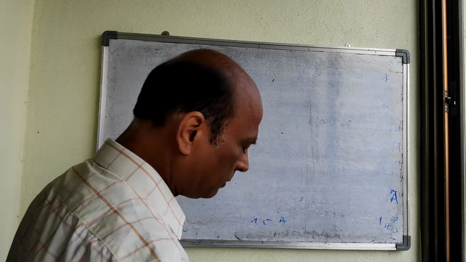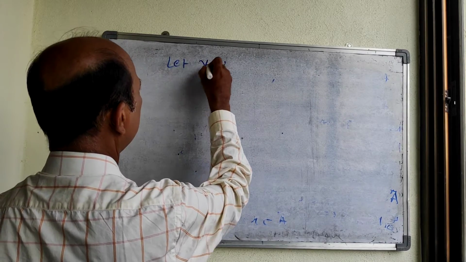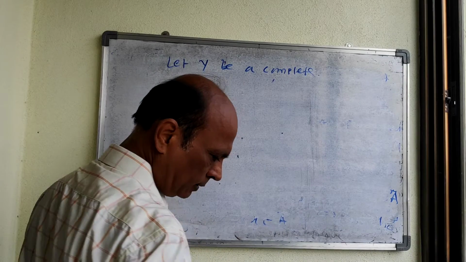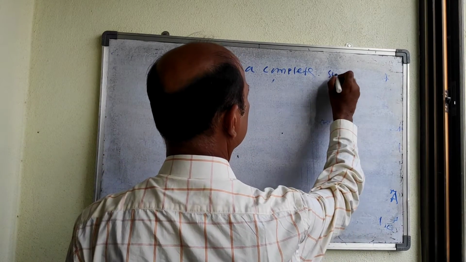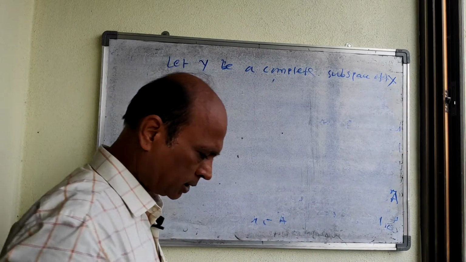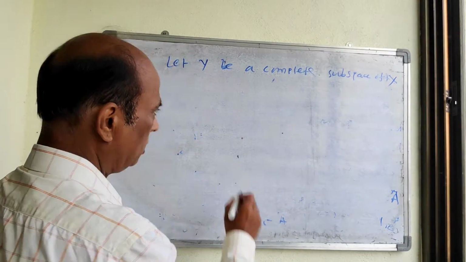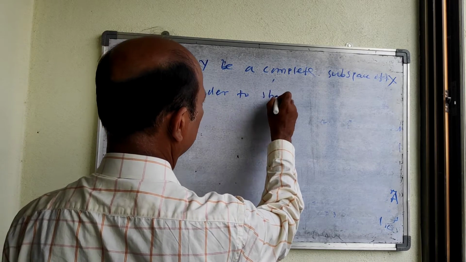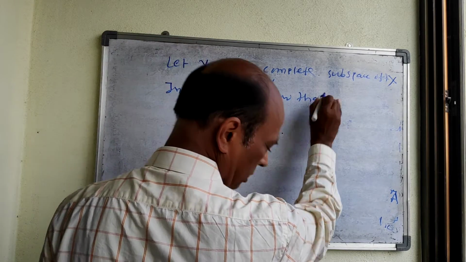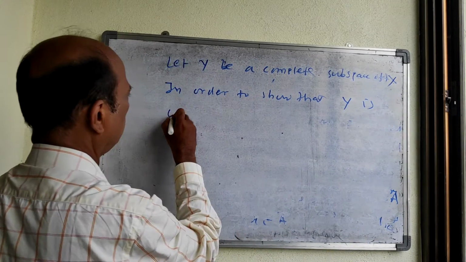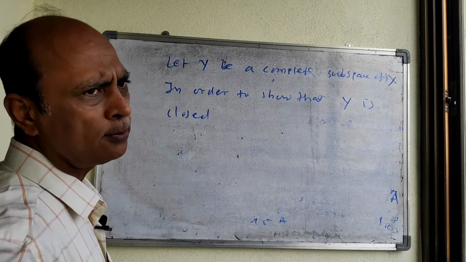So let Y be a complete subspace of X. Now, in order to show that Y is closed, what do we have to show?